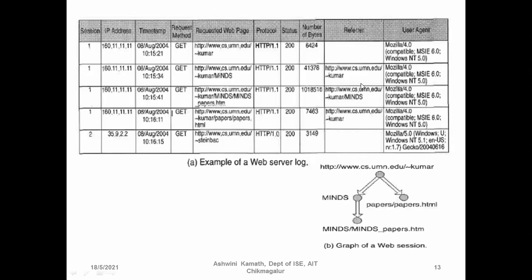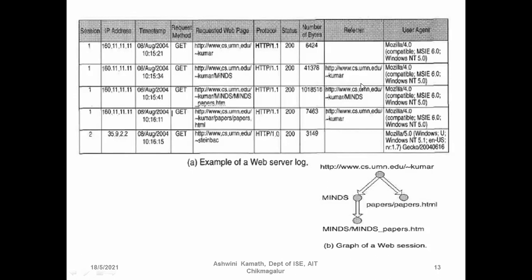Now consider the graph of the first web session. The first four rows are for session 1. This figure shows a simple graph of web session 1.